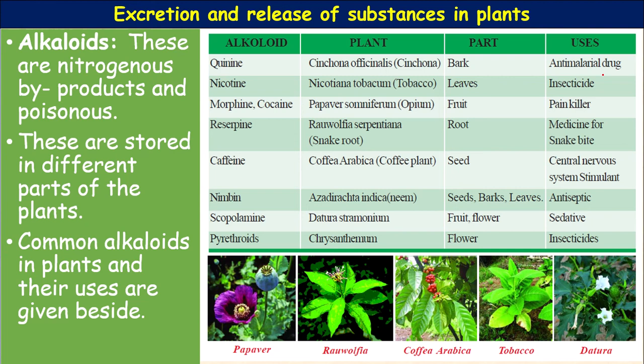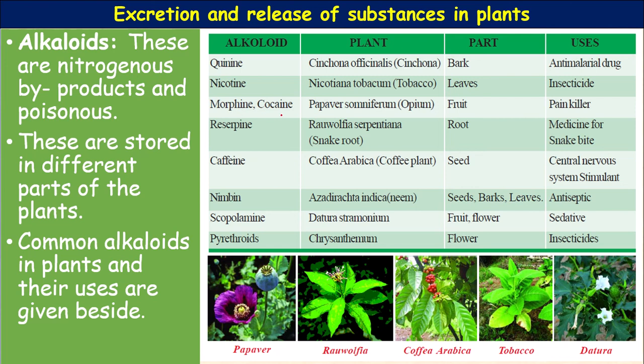Next, nicotine, from Nicotiana tabacum, the tobacco plant. It is extracted from the leaf of tobacco and it is used as an insecticide and as a neurotransmitter. It stimulates the nervous system.